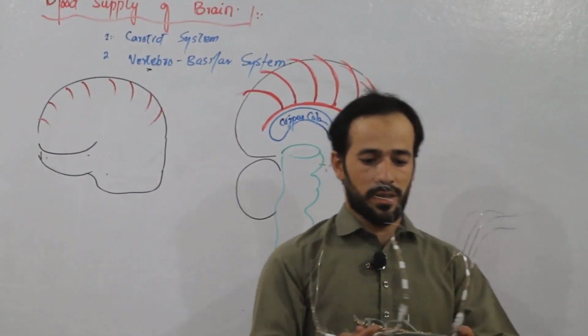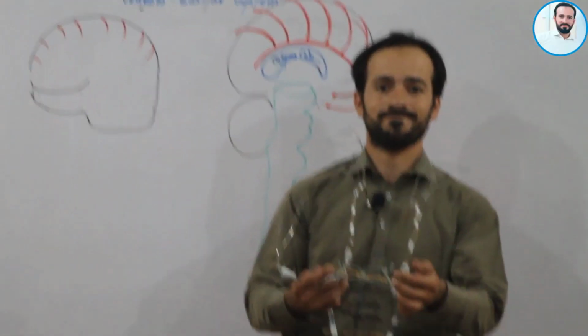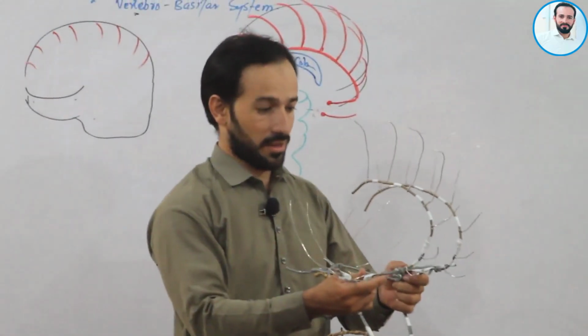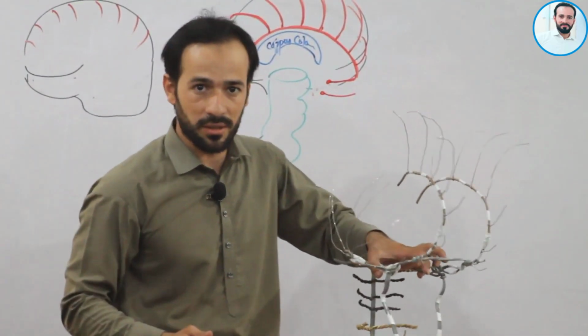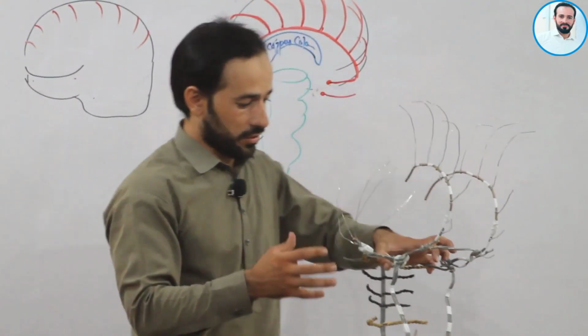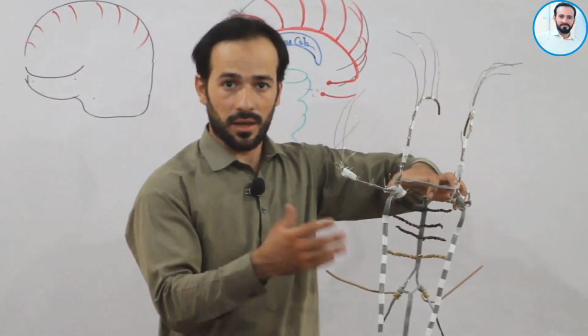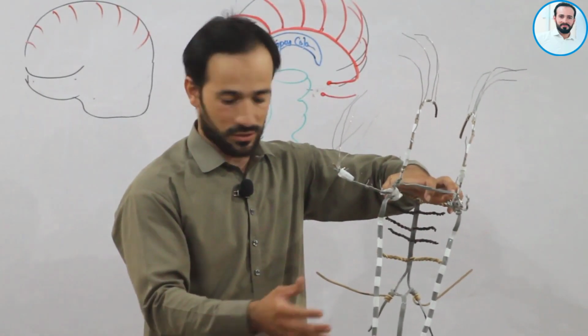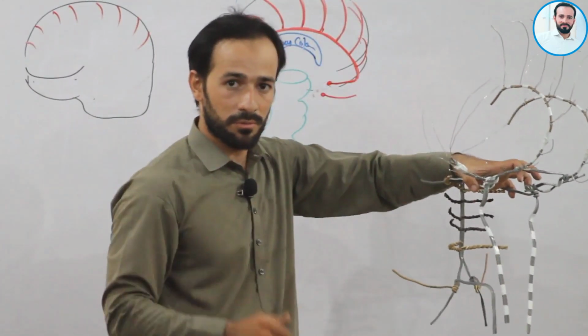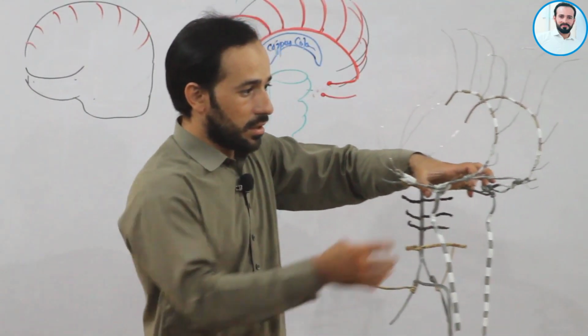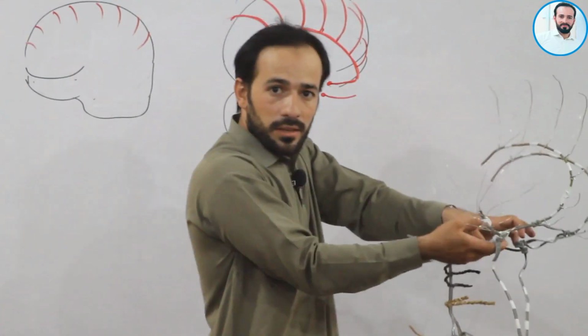Okay friends, so we had this sketch. Now I have developed this sketch a little more to discuss the anterior cerebral artery and the middle cerebral artery. As you can see, I have also discussed in the previous lecture that this is the anterior carotid system and this is the posterior vertebro-basilar system. Now we can see here,